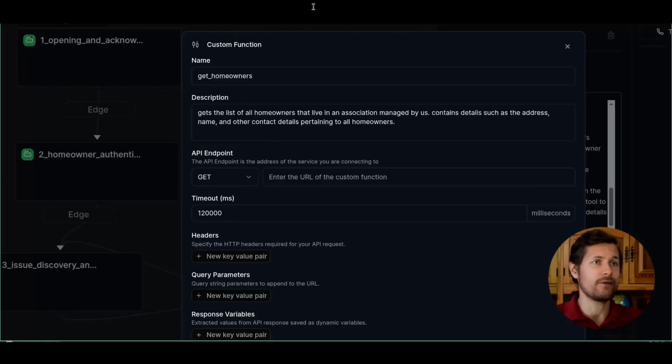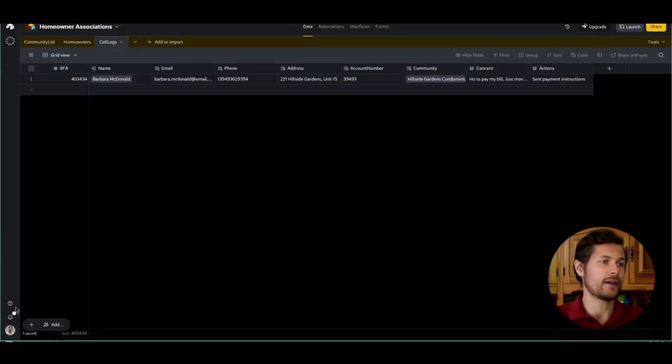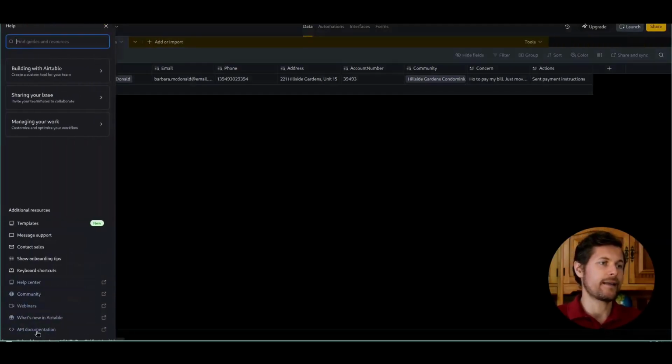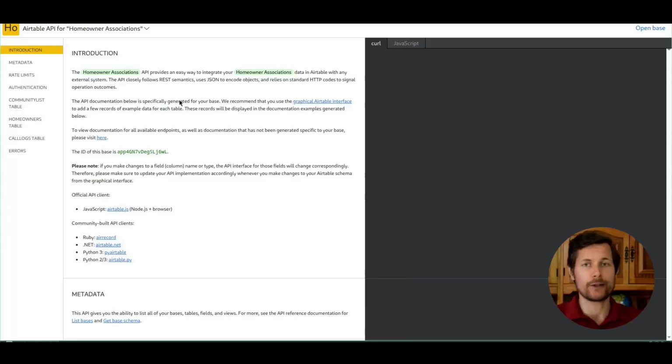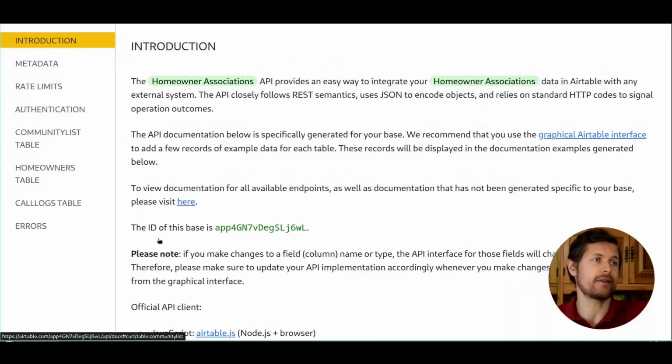Where do I get this info from? I need to have a look at Airtable's documentation, which is here. I click on this question mark button here, and then I click down here, and then I click on API documentation. Now this API documentation is generated automatically on the spot based on my tables. I can see this here on the left, it shows me exactly my table. So it's not a generic documentation.